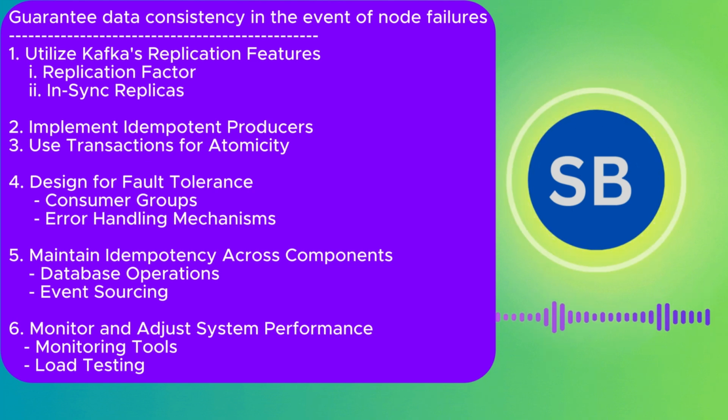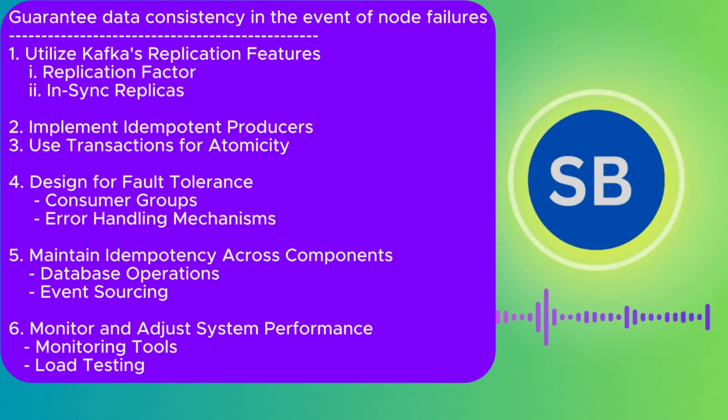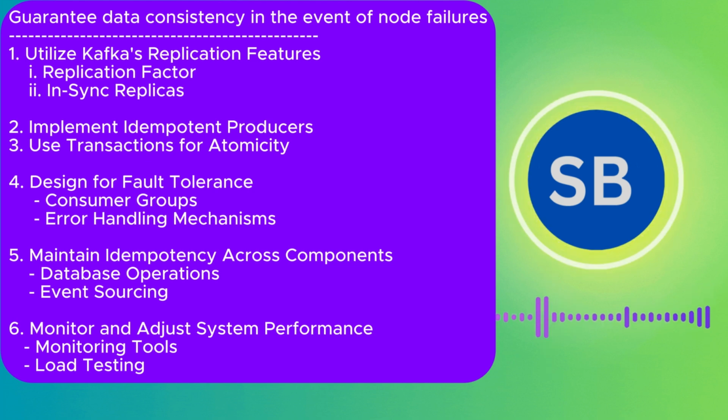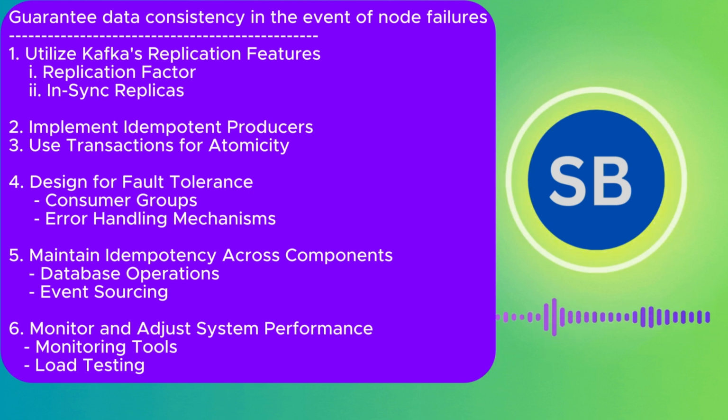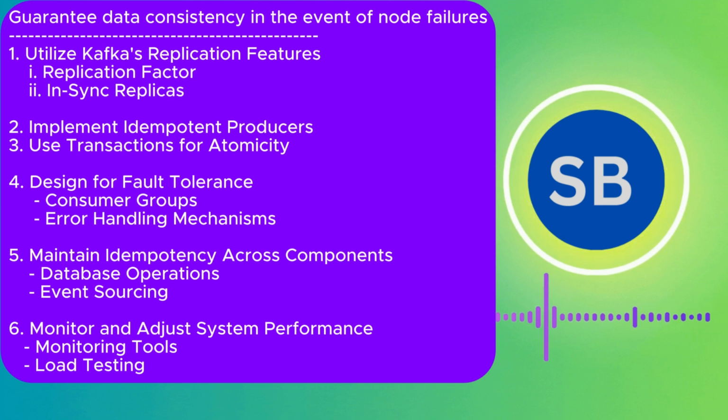And we should design for fault tolerance, so that if there is any failure in the system, we are able to handle it. In the consumer group, we should have more consumers, so that if any one consumer fails during processing, another consumer can pick up from where it left off and start reading from there. This is how we maintain fault tolerance in consumer groups.